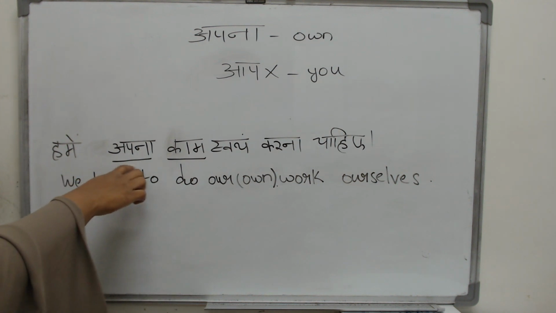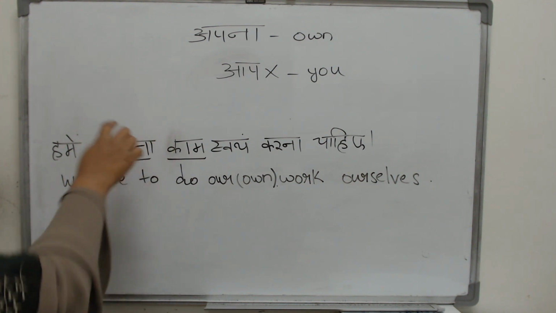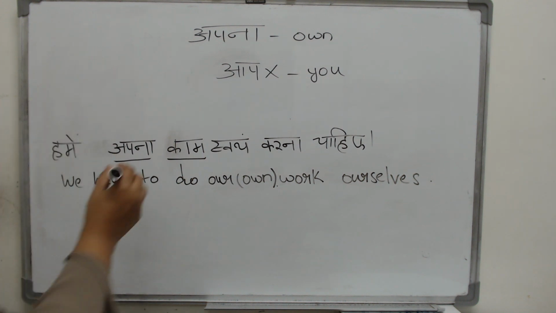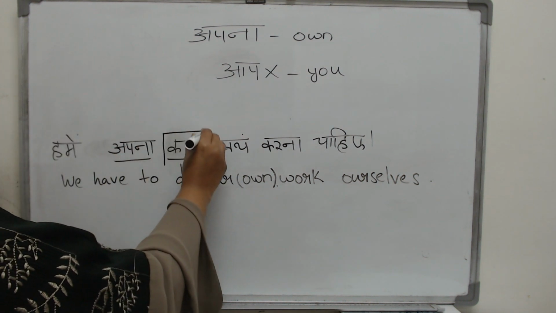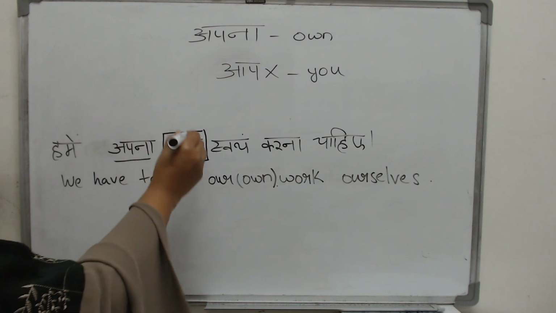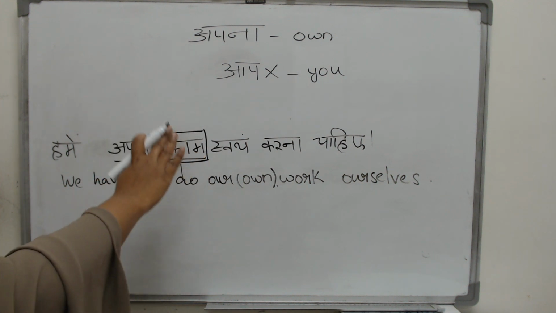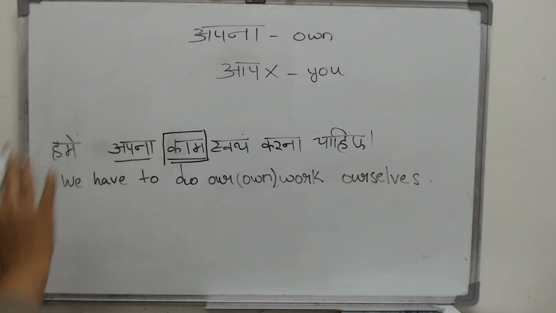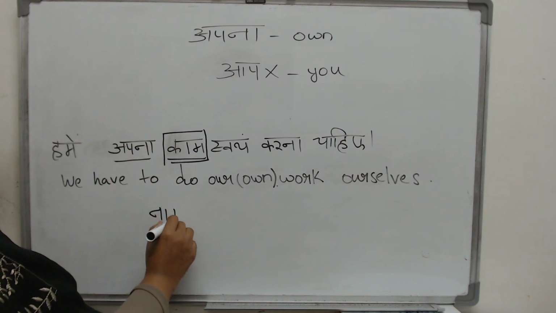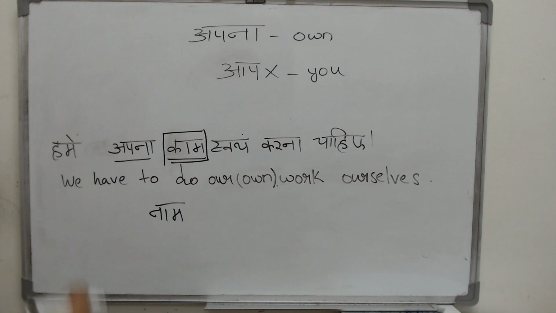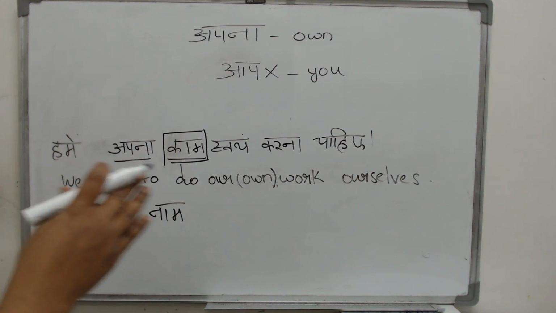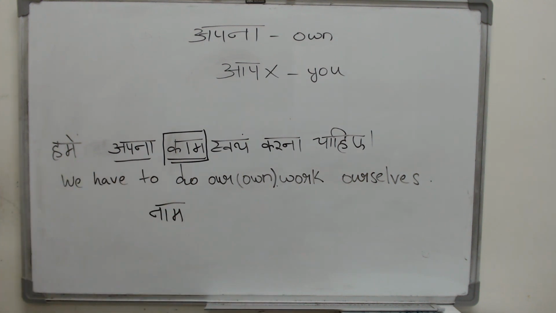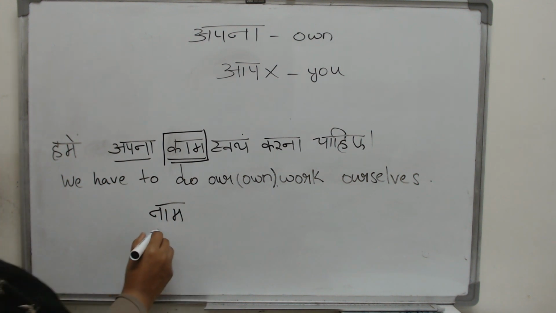Now, why have I chosen apna here? Remember, whatever your possessive adjective is, it depends on what comes next to it. Your kaam is a male singular word. Naam is also male singular. Even if you are asking a name to a girl, you will ask, तुम्हारा नाम क्या है? And another word is दाम.